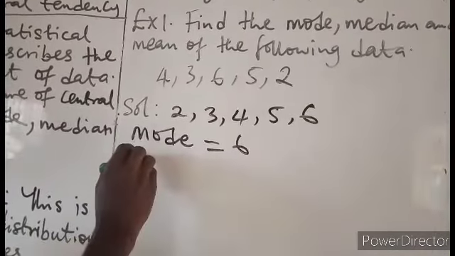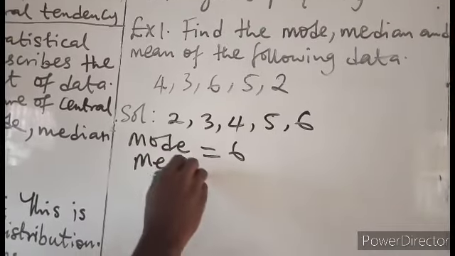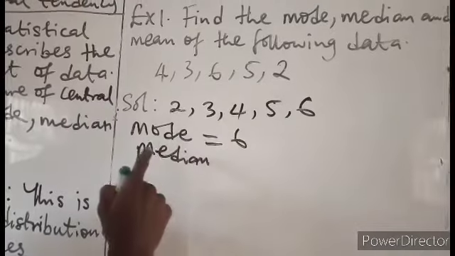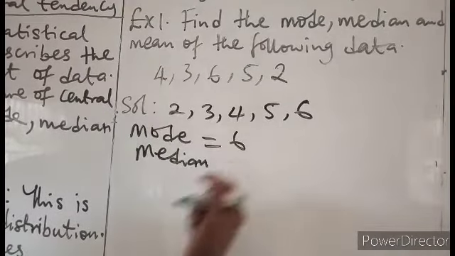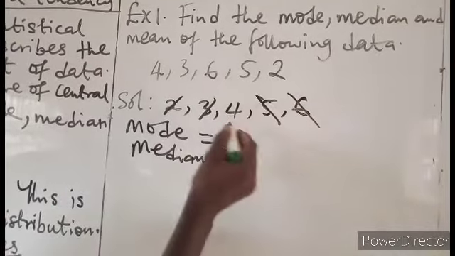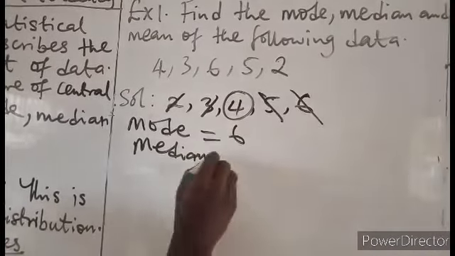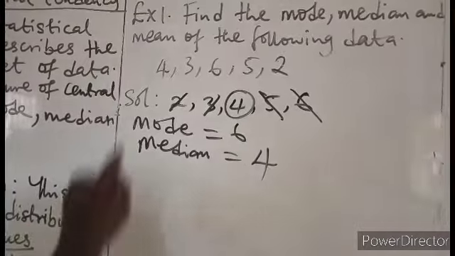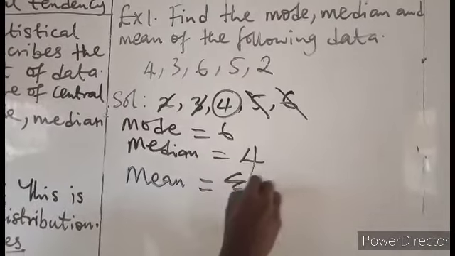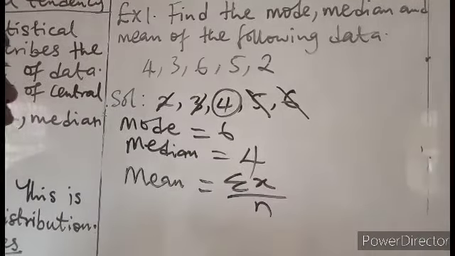Alright, let's go to the median. Median is the number that is at the center after arranging it in ascending or descending order. We have arranged in ascending order, and looking at the number at the center, it is 4. Then let's go to the mean now. Using our formula, sigma x all over n.